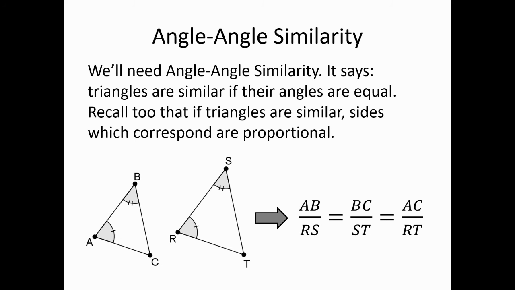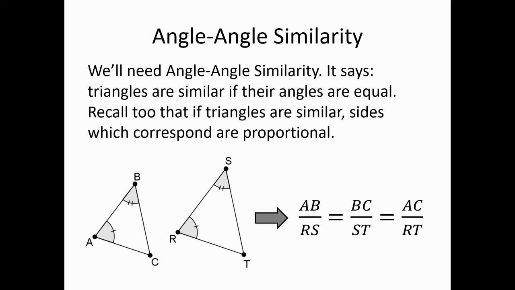So, the foundation of all of this ultimately is angle-angle similarity, together with new results that were proven in this chapter, notably the inscribed angle theorem. But what does the real work of this is the angle-angle similarity theorem that we proved back in the similarity chapter. And what it says is this, and I'm sure you recall, it says roughly that if two triangles have equal angles, then they have proportional sides. And of course, we know that if two angles of one triangle equal two angles of another, the third pair of angles are equal as well. So we get to call it simply angle-angle similarity.